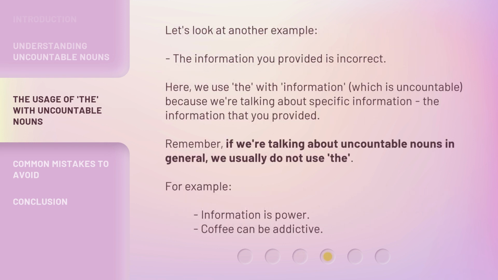Let's look at another example. The information you provided is incorrect. Here, we use the with information, which is uncountable, because we're talking about specific information, the information that you provided. Remember, if we're talking about uncountable nouns in general, we usually do not use the. For example, information is power. Coffee can be addictive.